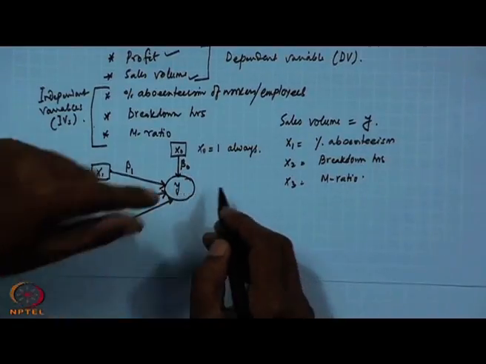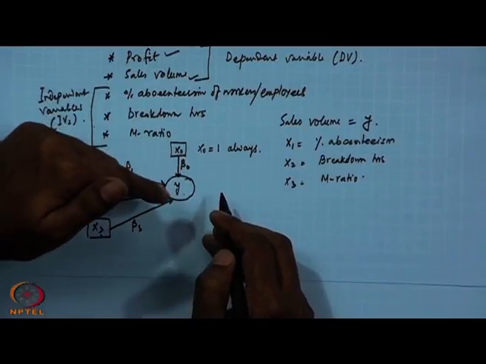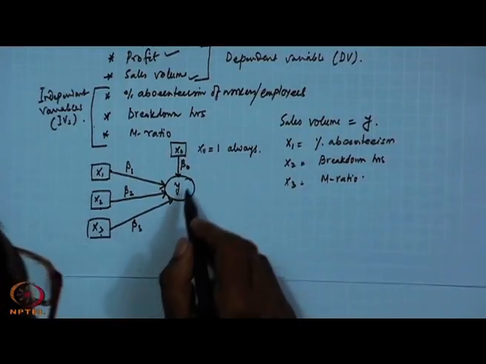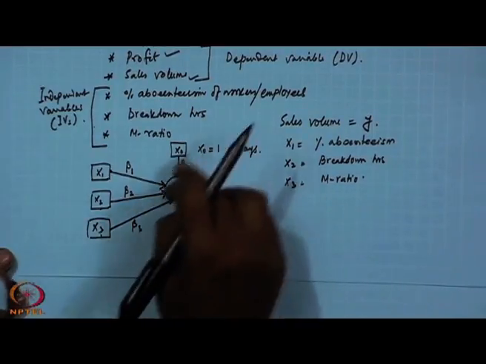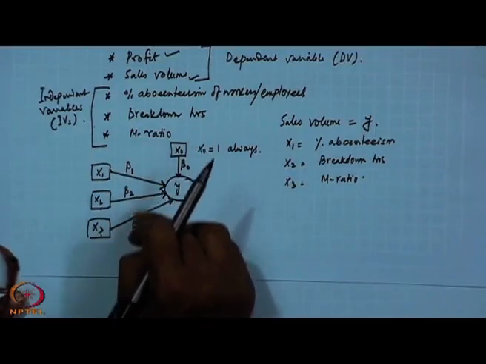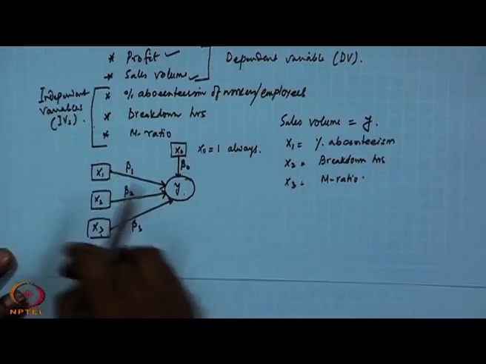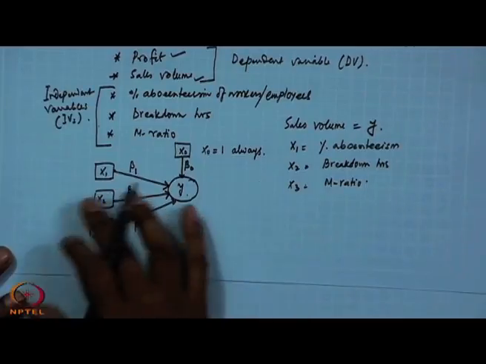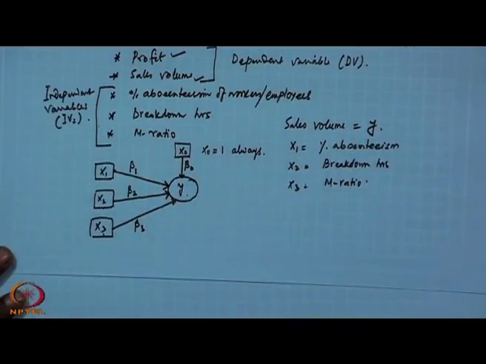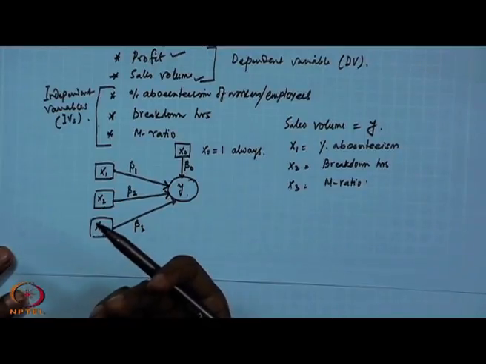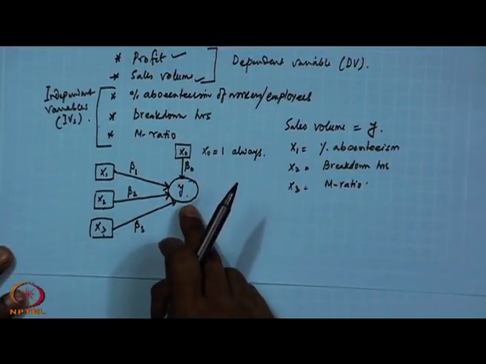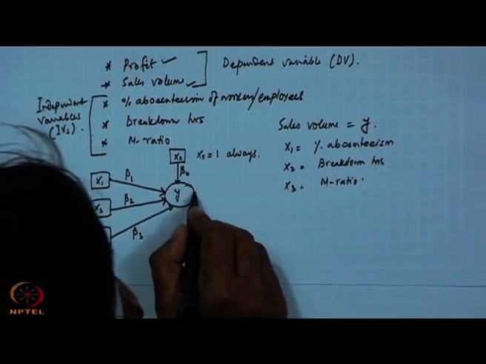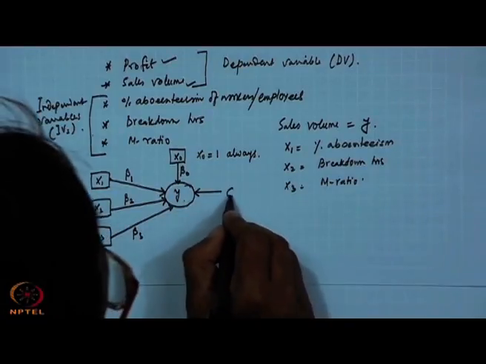Now, if you take one observation of y followed by second, third like this, what will happen? You will find out that you are not able to explain, using beta 1, beta 2, beta 3 and beta 0 and all these values, the total variability in y. That means there are some other variables, either controllable or uncontrollable, which are also contributing towards the variability of y. So, as a result, what do we require? We require another measure which is known as error.